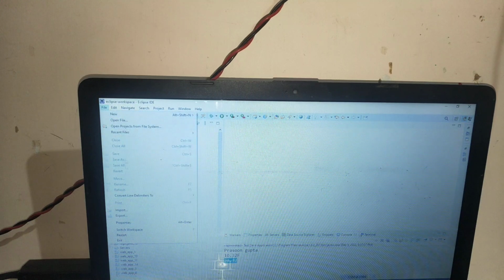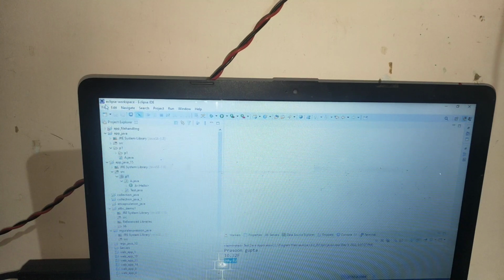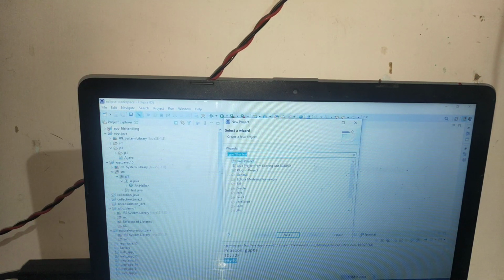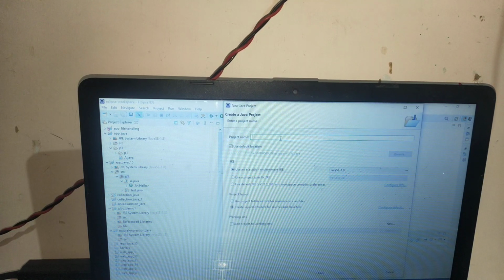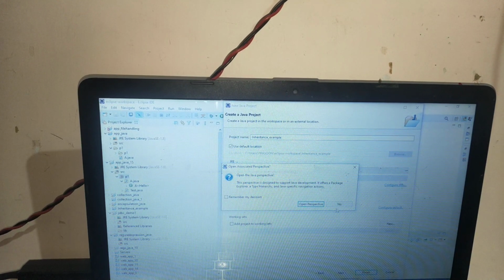Firstly, I will make one project here. That would be a Java project, because this is a Java OOPS topic. I will write the project name as inheritance example and click on finish.